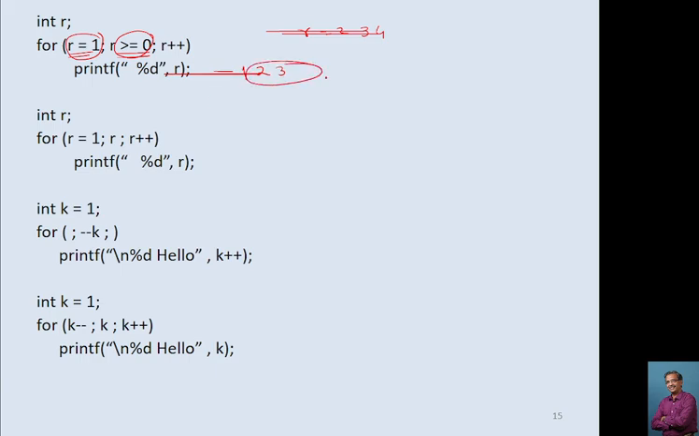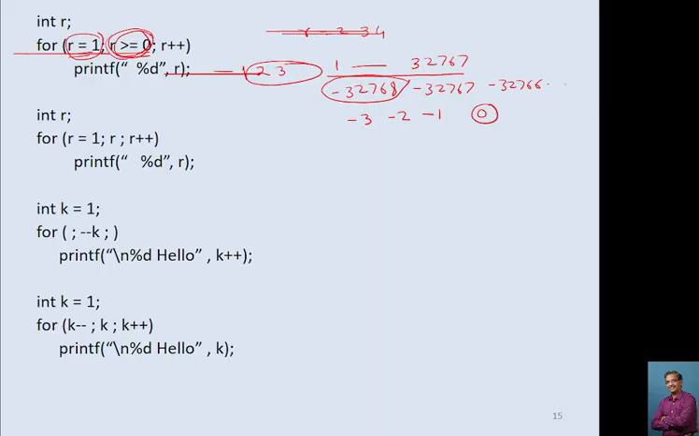लेकिन ये कहाँ तक जाएगा? ये जाएगा 1 से लेके 32767. उसके बाद ये बन जाएगा -32768. उसके बाद बन जाएगा -32767, then -32766. Like this it will go up to -1, and when it becomes 0 it will come out of the loop. Sorry, it will go up to this, and after this the value of r becomes -32768, which is not greater than 0, so it will come out of the loop.